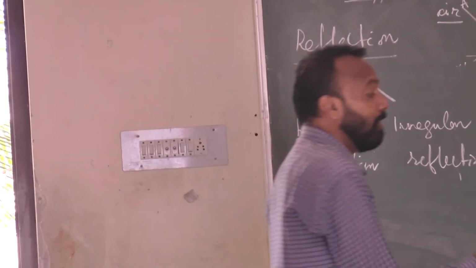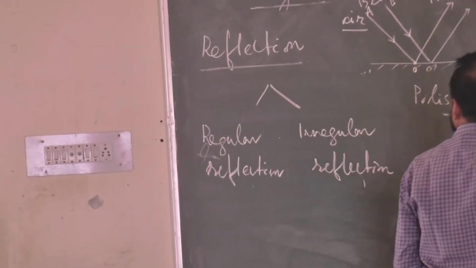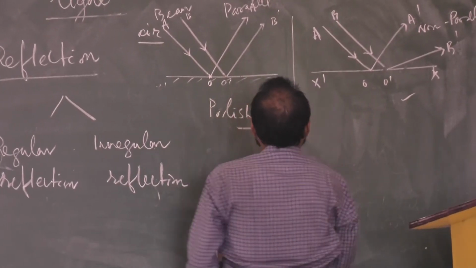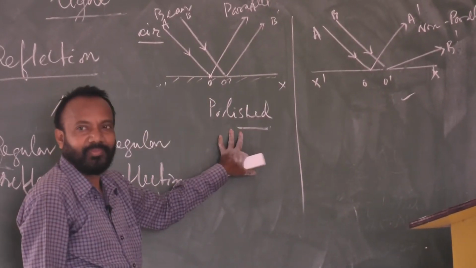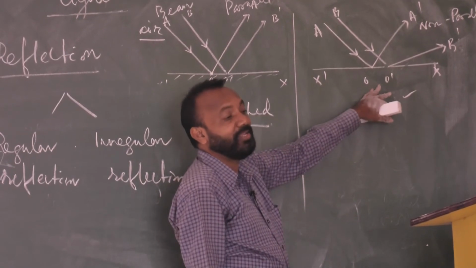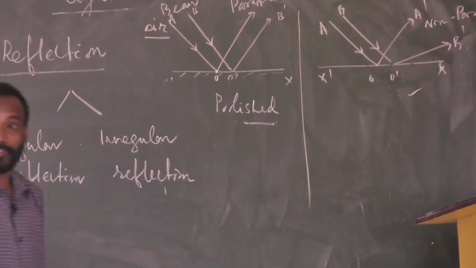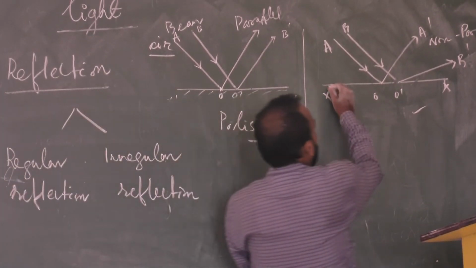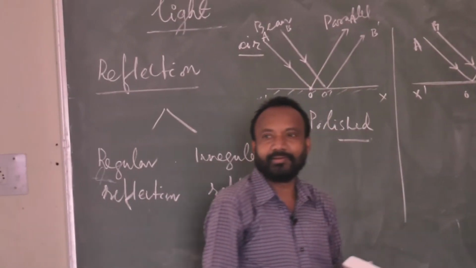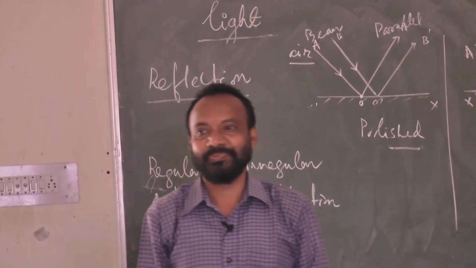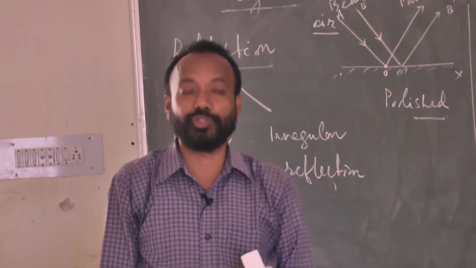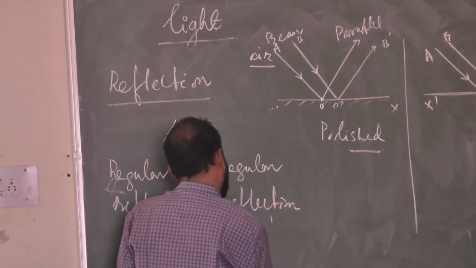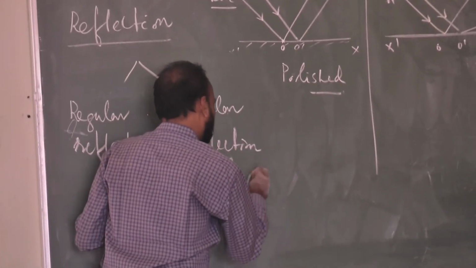They are bouncing back non-parallel. That is called irregular reflection. This is regular reflection, for example on a polished surface, and this is irregular reflection. Irregular reflection is also called diffused reflection.